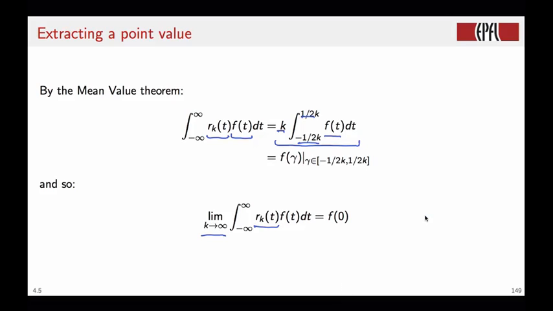And so gamma, which is somewhere in the integration interval, will be sandwiched between interval limits that grow closer and closer. And in the limit, f of gamma will be f of 0 because the width of the interval has shrunk down to an infinitesimal width.